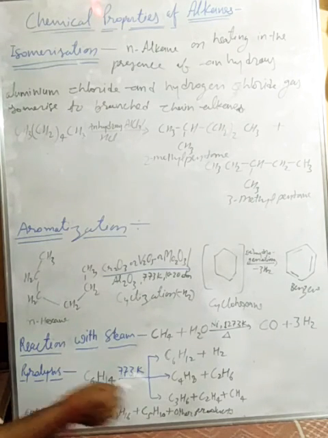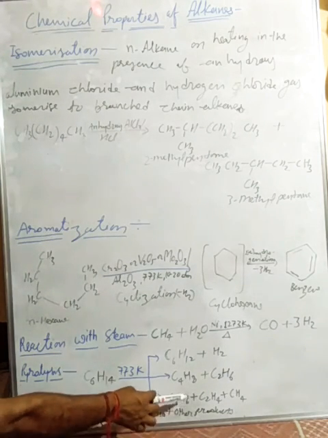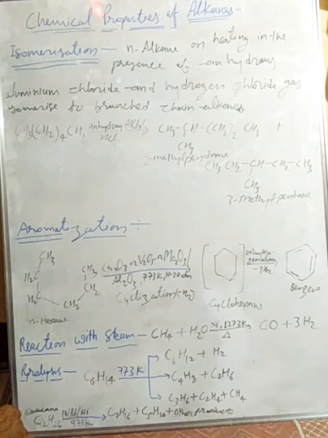Next, C3H6, an alkene, and C2H4, both alkenes, plus CH4, methane. Right, this process is known as pyrolysis.